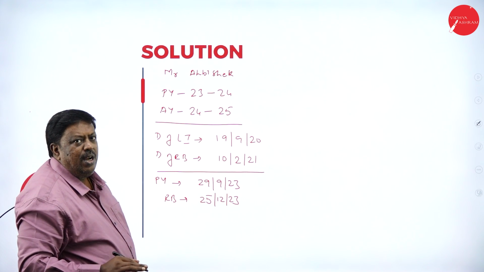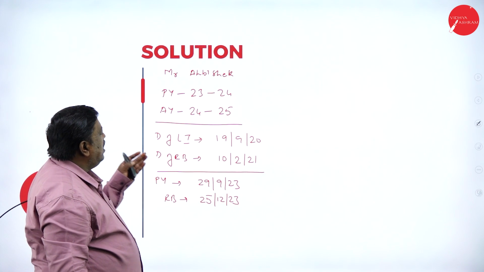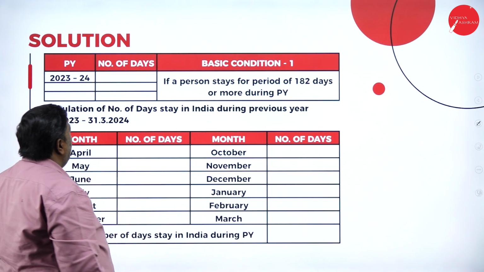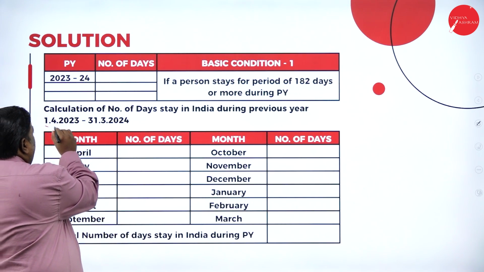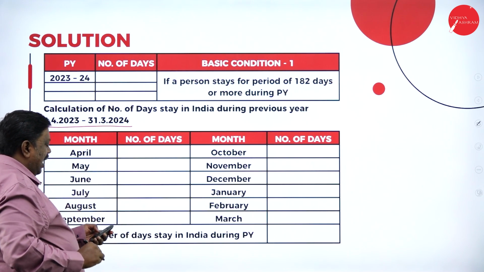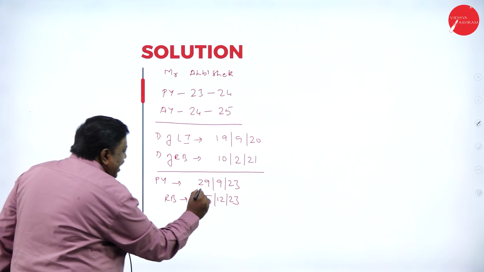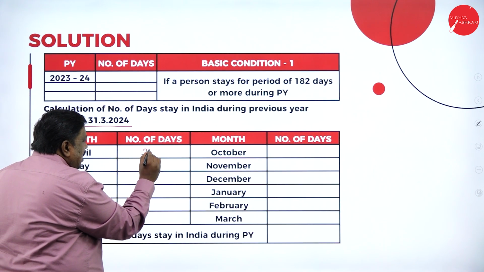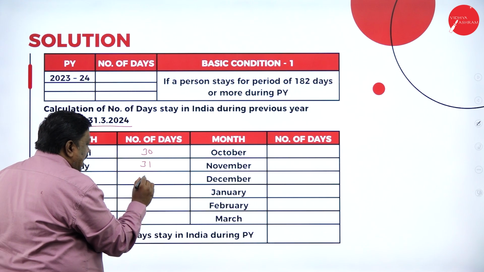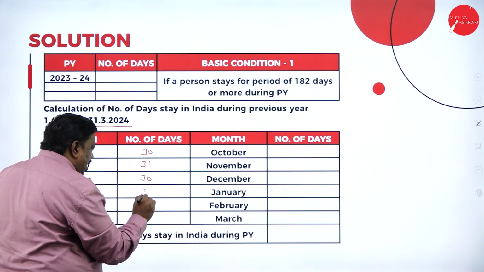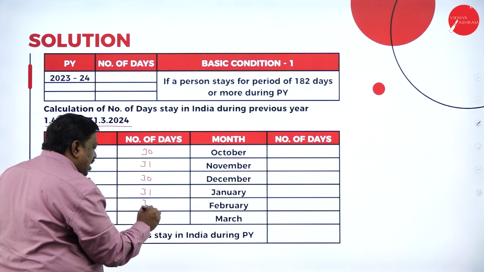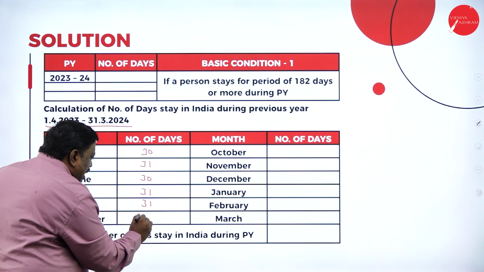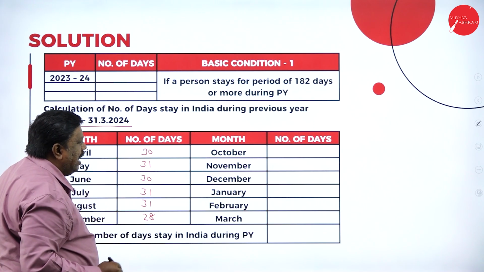That is the information. We have to write it, then we have to determine. Now, let us consider the previous year 2023-24. I left India on 29th September. In April, I was in India. May, I was in India. June, I was in India. July, I was in India. August, I was in India. September 29th, I left, which means 28 days I was in India.